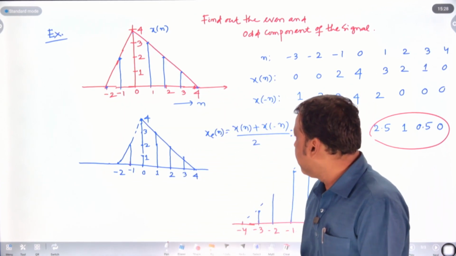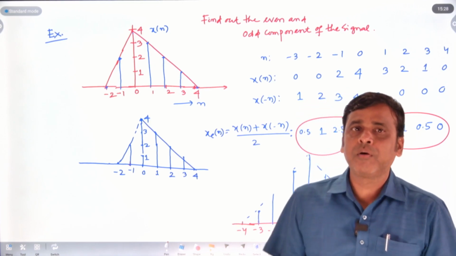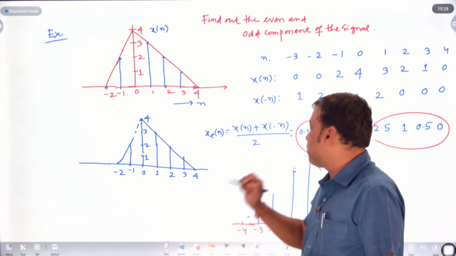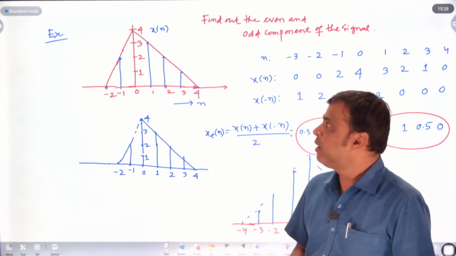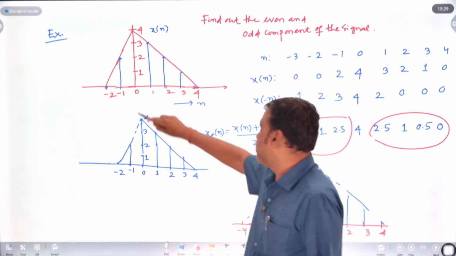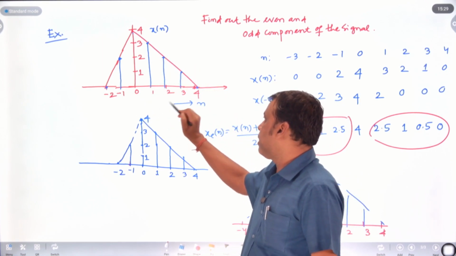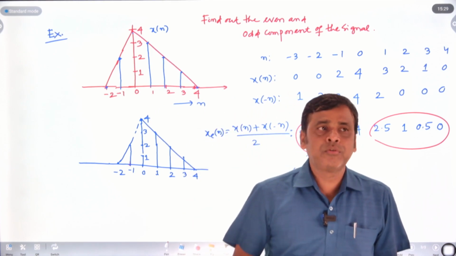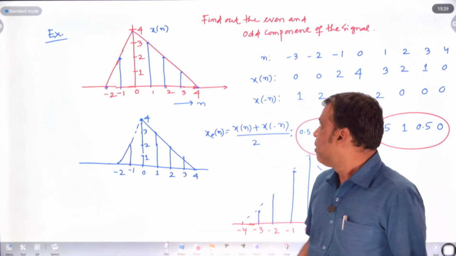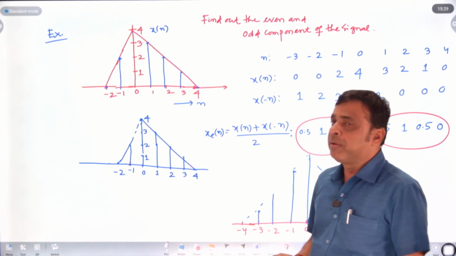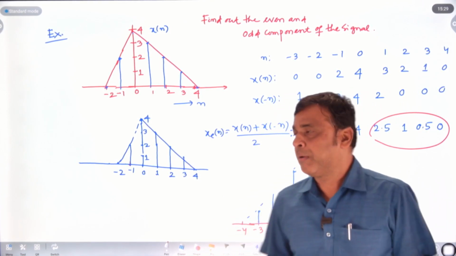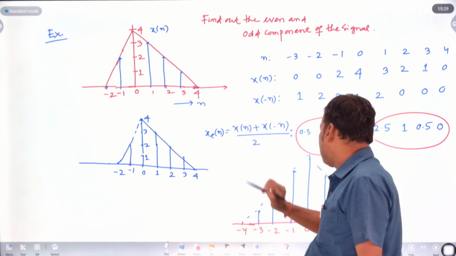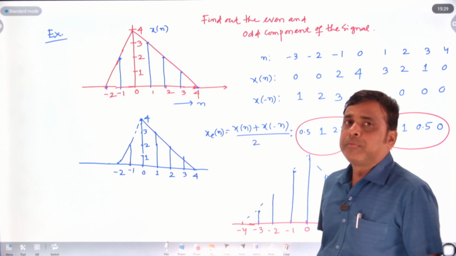When x of n is given, how do we calculate the even component of the signal? First of all, if x of n is given, you can calculate x of minus n. If x of n is not given and this type of function is given, you have to sample it at each respective value of n equal to 0, 1, 2, 3, 4. You will calculate x of 0, x of 1, x of 2, x of 3, x of 4, then x of minus 1, minus 2, minus 3, minus 4, like this. After getting x of n and x of minus n, simply add them and divide by 2, then you find the even component of the signal.